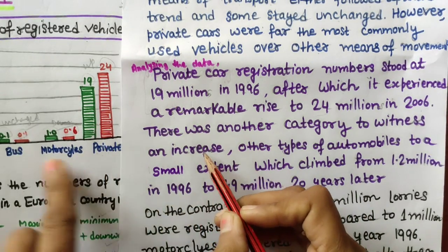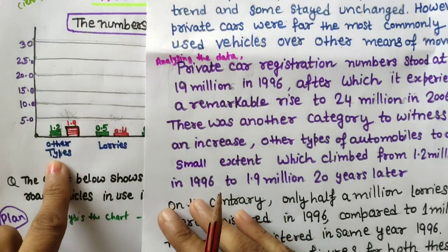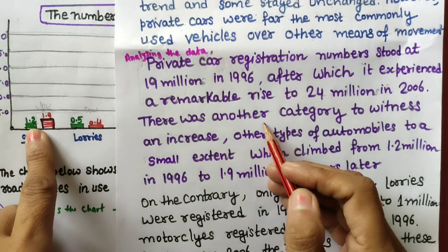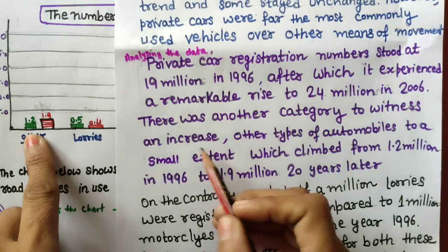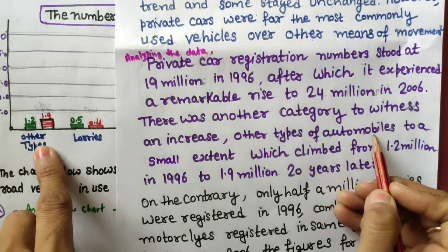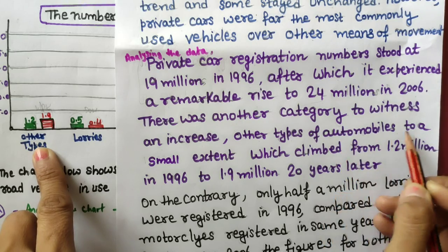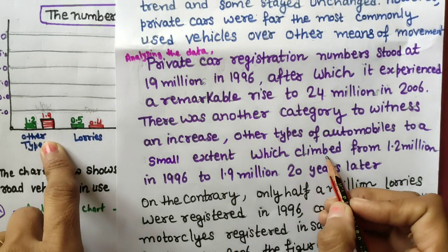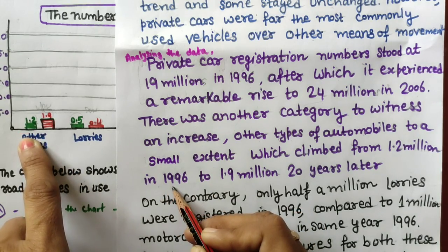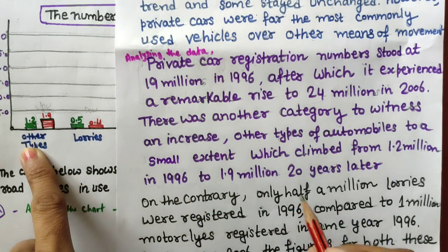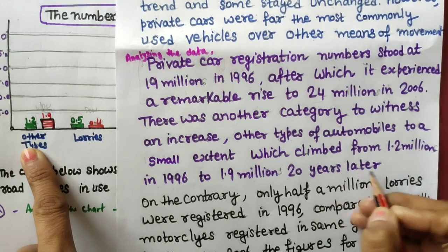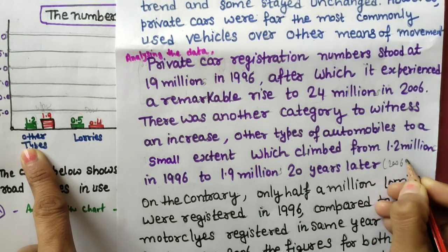Now I will be talking about this category, other types. Okay, there was another category, because this is also upward, there was another category to witness an increase, other types of automobiles. Instead of vehicles I have used automobiles, to a small extent, which climbed from 1.2 million in 1996, green one is 1996, to 1.9 millions 20 years later, and in bracket you can write 2006.